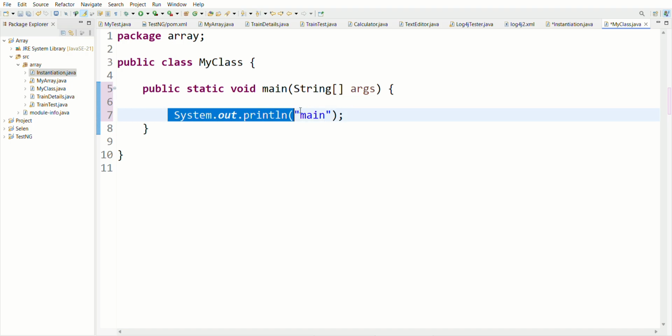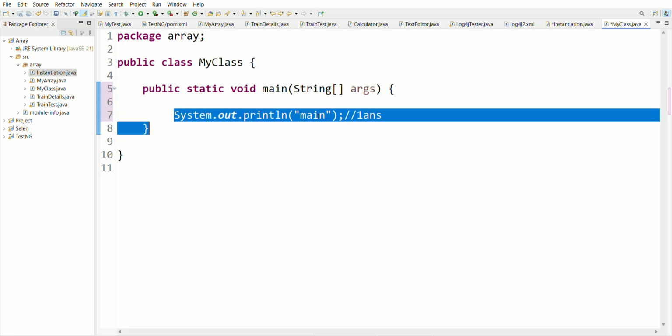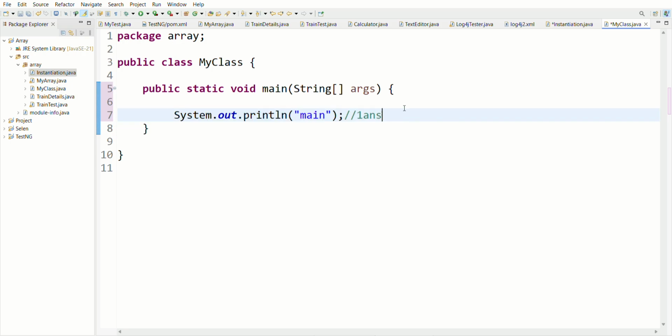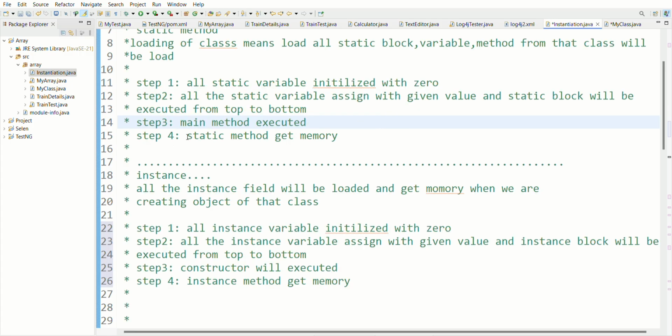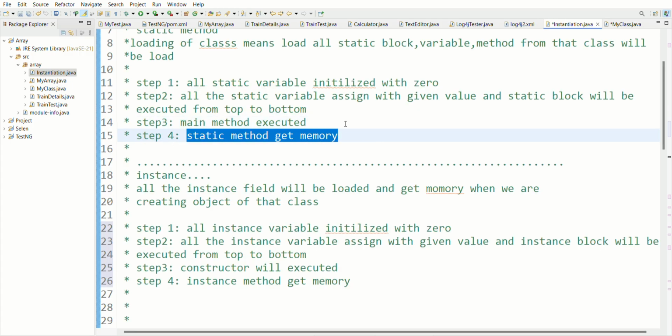In the third step, the main method contains one printing statement. So the first output should be main. Here main should be my first output in the console. Got it? After that, static methods get memory. There is no static method in my program, so leave it.